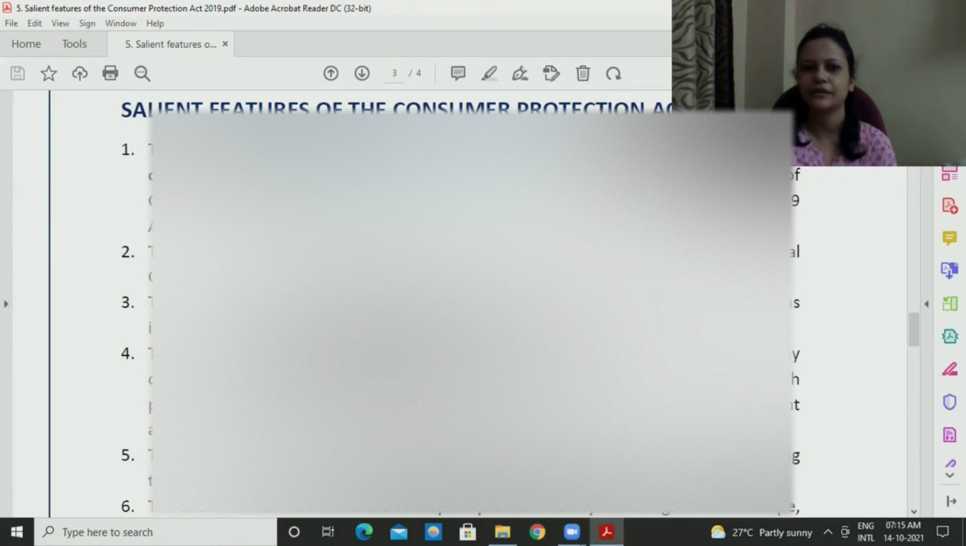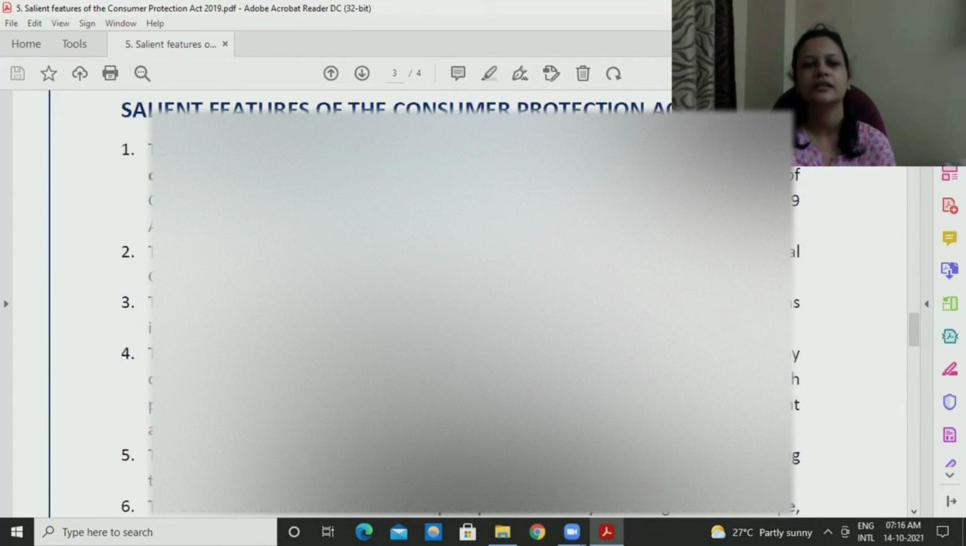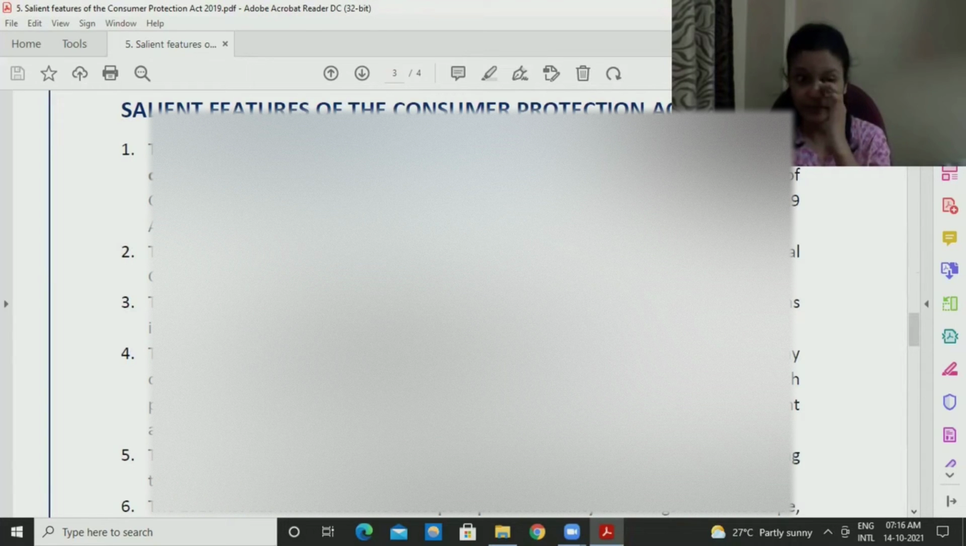Secondly, as I told you here, it is applicable for goods as well as for services. That is also another feature. Whether you are buying goods or taking some services, if you are not happy, in either case, you can file a complaint as well.